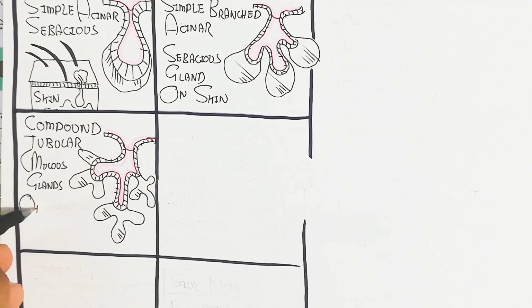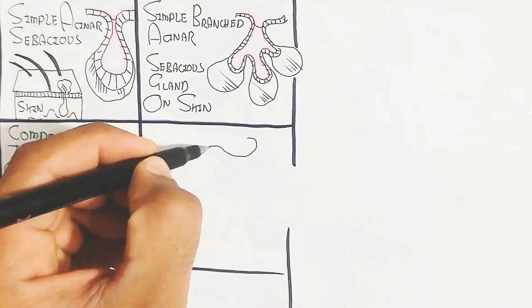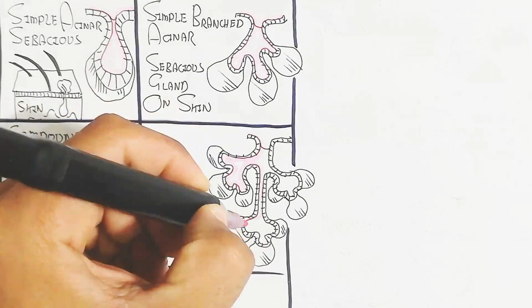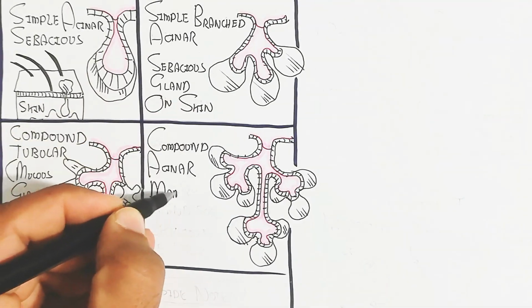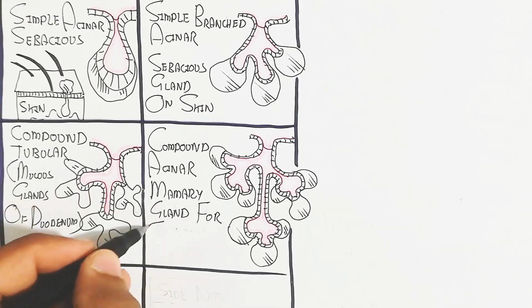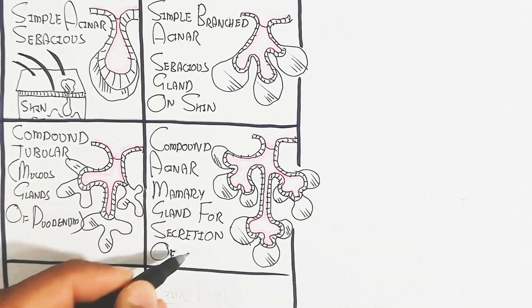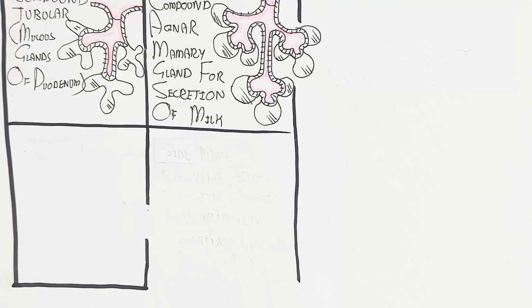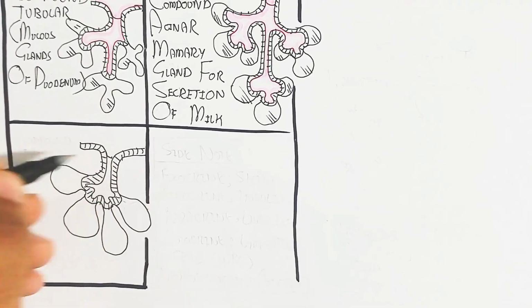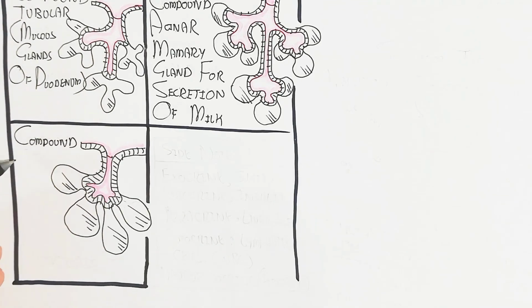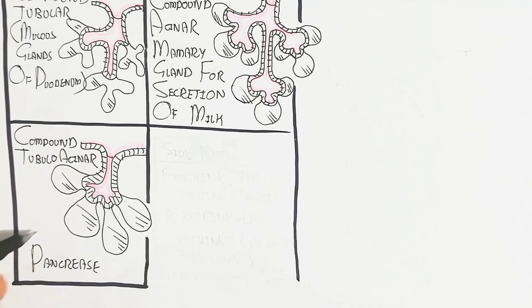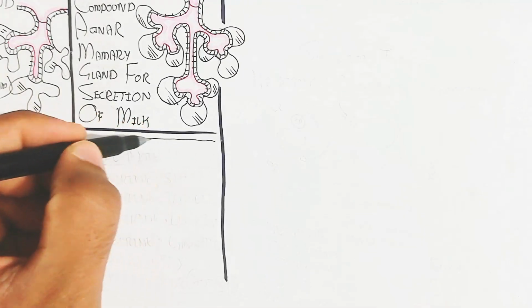The compound tubular is the mucus gland of the duodenum, while the compound acinar is the mammary gland for secretion of milk. If we understand another example, the pancreas, with pancreatic amylase, chymotrypsin and trypsin as well as other types of proteases, that is the compound tubular acinar gland of the pancreas, used for exocrine secretion.